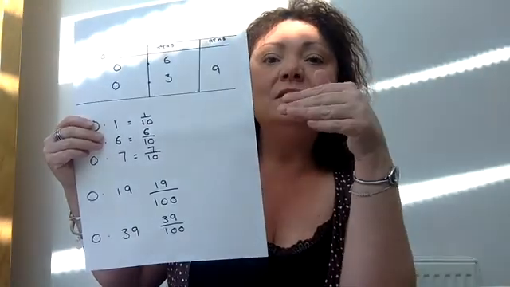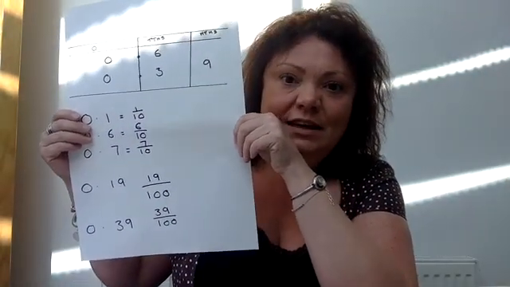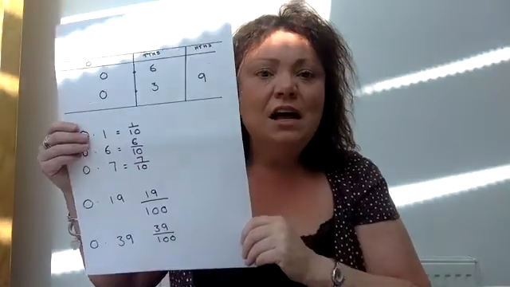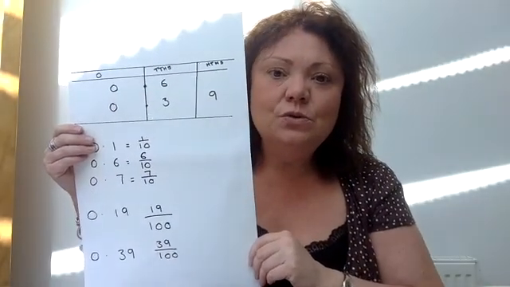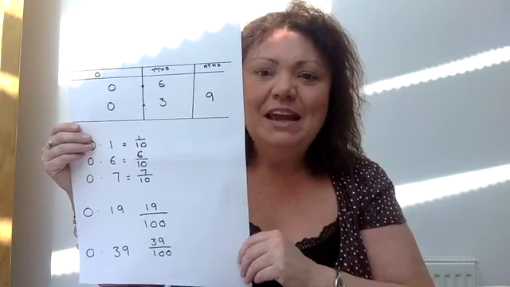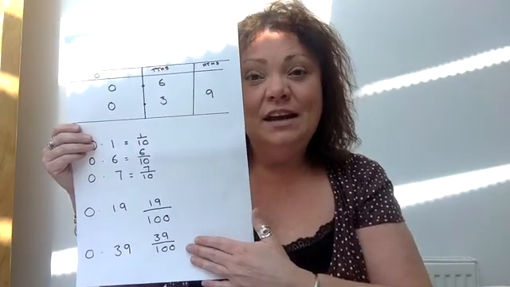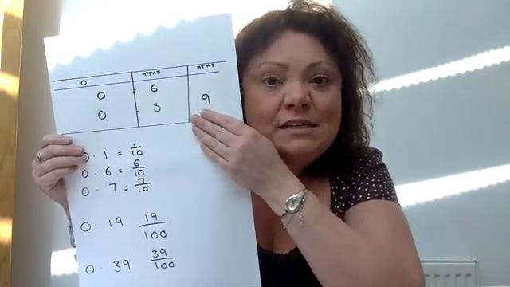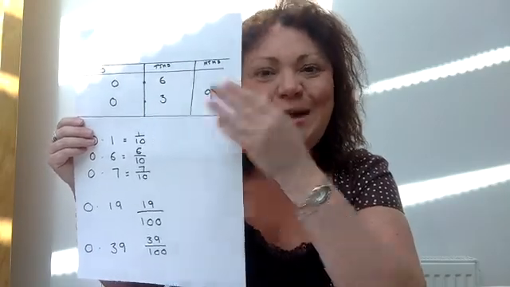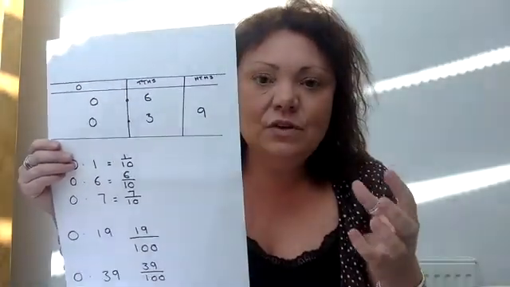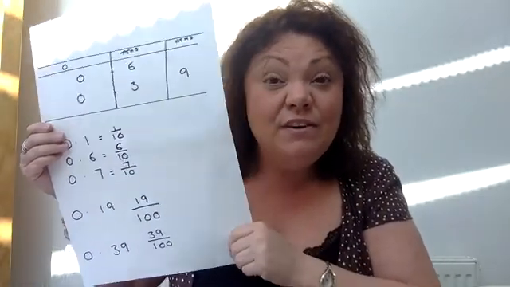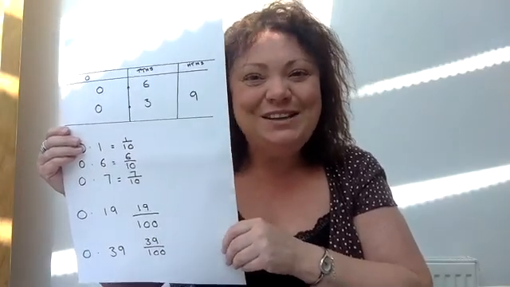So it'd be 1/10 and 9 hundredths, all right? So 0.19, 19 over 100. And then the example that I've written on the place value chart is 0.39. And as we know, that would be 39 over 100. Again, writing it in this place value chart really does help you visualise it and know that you've got it right. So I'd really advise you and like you to do that, please.